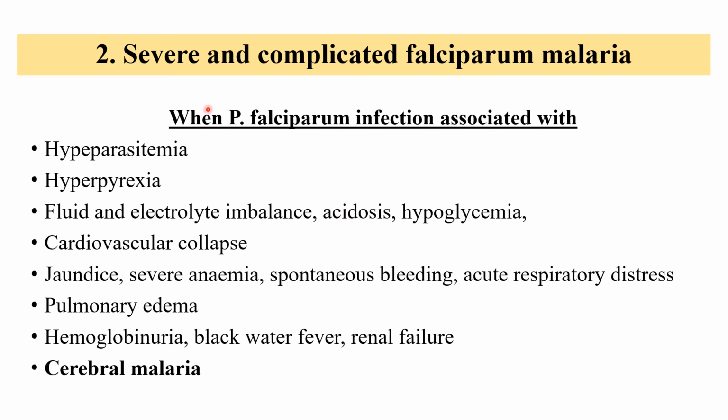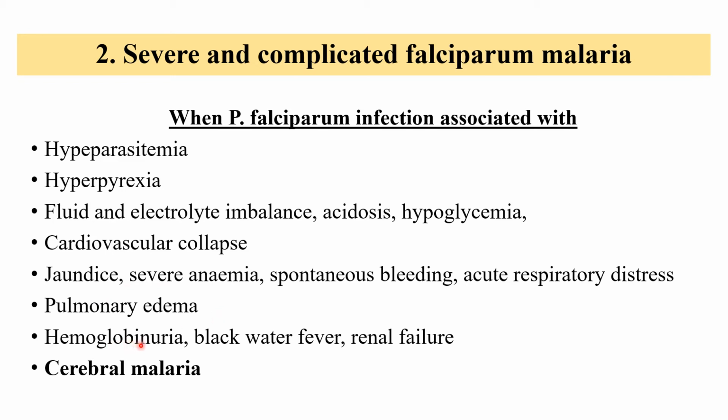The next is severe and complicated P. falciparum malaria treatment. What is severe and complicated malaria? When P. falciparum infection is attended with one or more of the following factors: hyperparasitemia, hyperpyrexia, fluid and electrolyte imbalance, acidosis, a fall in the sugar level, cardiovascular collapse, jaundice, hepatomegaly and splenomegaly, severe anemia, spontaneous bleeding, then acute respiratory distress, pulmonary edema.